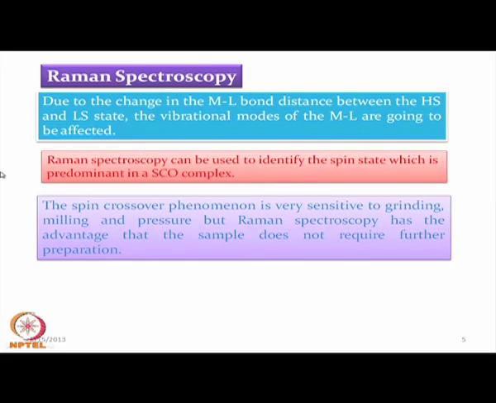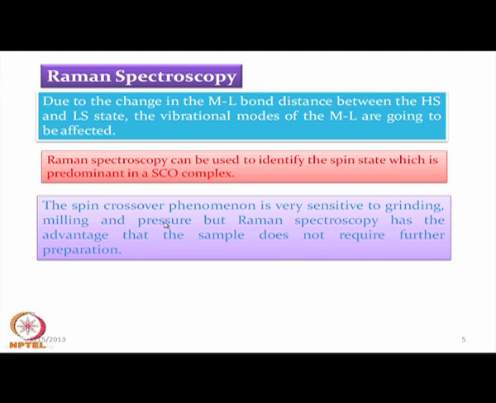As a result, we use only Raman spectroscopy, because there is no need to make a KBr pellet. The spin crossover phenomenon is very sensitive to grinding, milling and pressure.